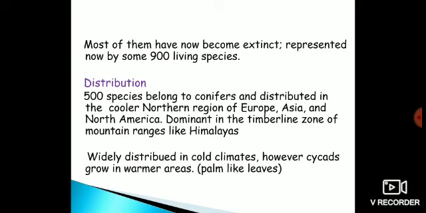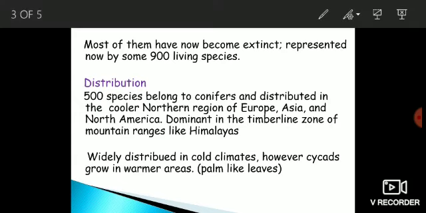Because of their least evolutionary advancement, because of their least adaptiveness, a majority of these gymnosperms have now become extinct, and for this reason, only 900 living species of gymnosperms are currently present on Earth. Now, their distribution. The gymnosperms are mostly represented by conifers. When we study their classification, you will come to know about coniferales, cycadales, ginkgoales, and gnetales. And this group, coniferales, represents the largest group of gymnosperms.